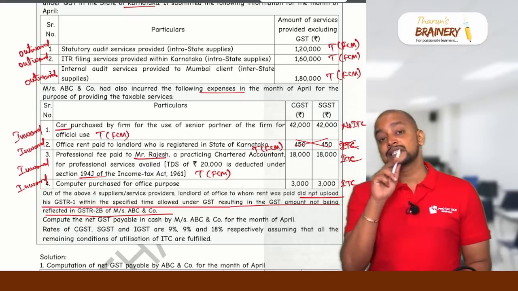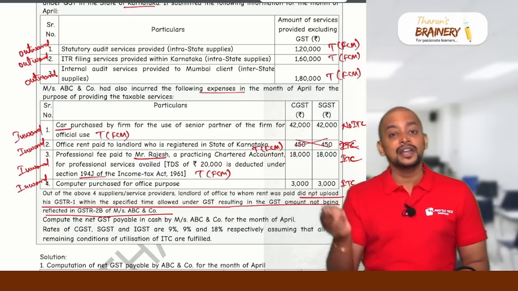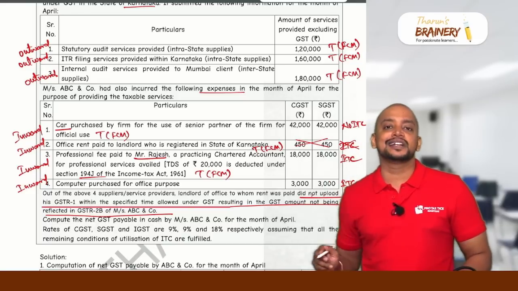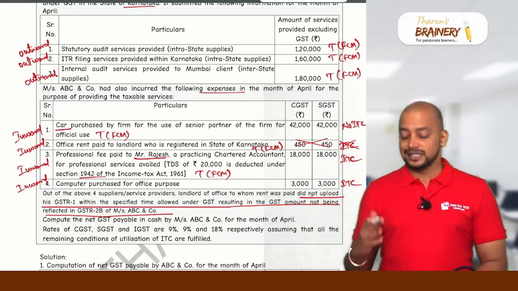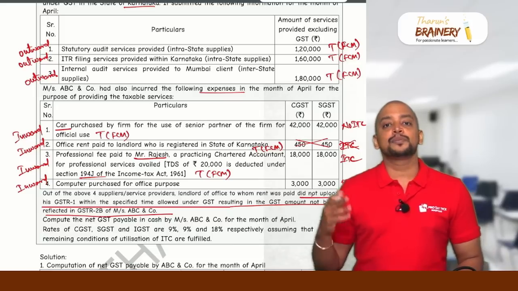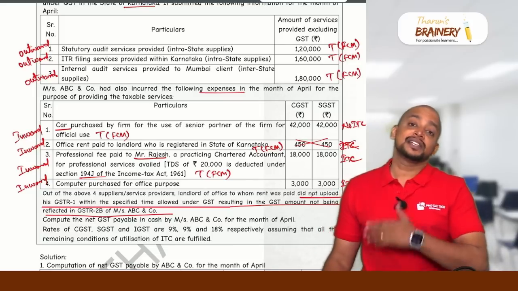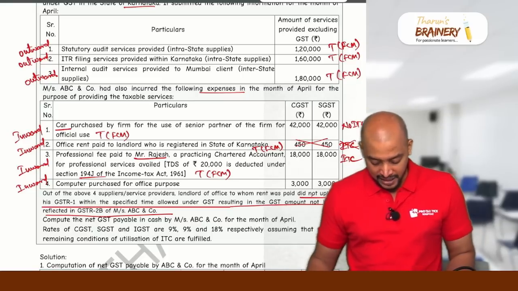When the supplier files the GSTR1, the data will be reflected in the recipient's GSTR2B. Only then it can be taken as ITC. Only matched ITC can be taken as per section 41. Unmatched ITC cannot be taken. Consequently, even though there is no restriction under blocked credit, we have other conditions, so there only matched ITC should be taken. In this case, it cannot be taken.